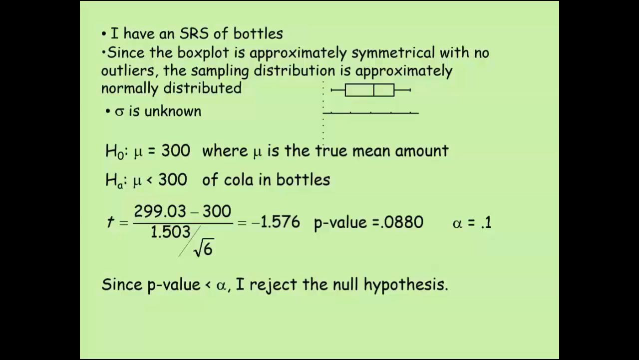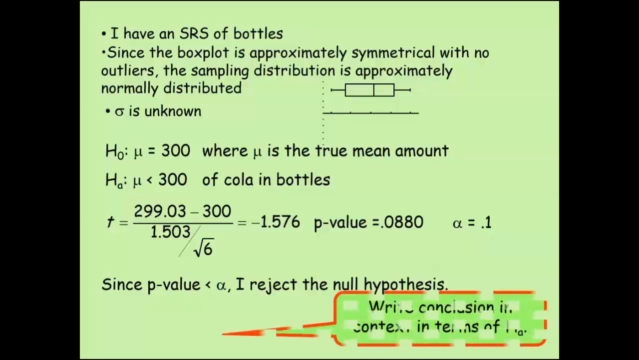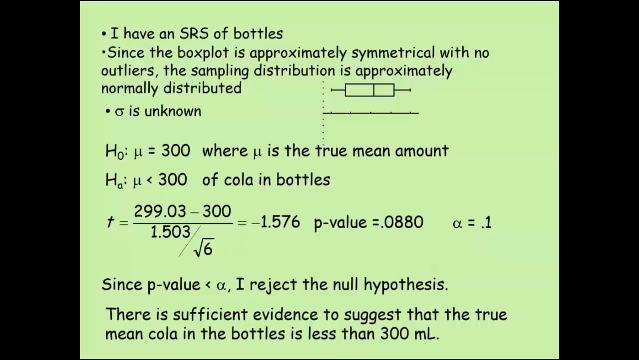And now what does that mean in context then? There is sufficient evidence to suggest that the true mean COLA is less than 300 milliliters. Okay, so in other words, there's enough evidence to suggest that they are underfilling the bottles. So where they go next, I don't know what kind of crime that is, but there definitely is evidence to suggest there's something like that going on.